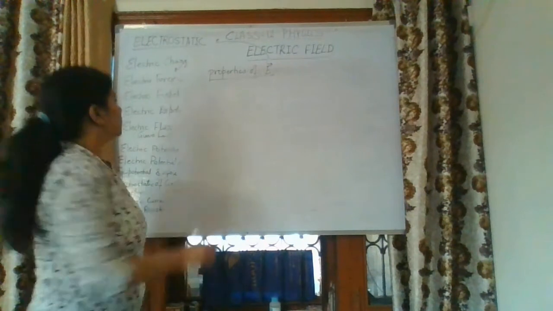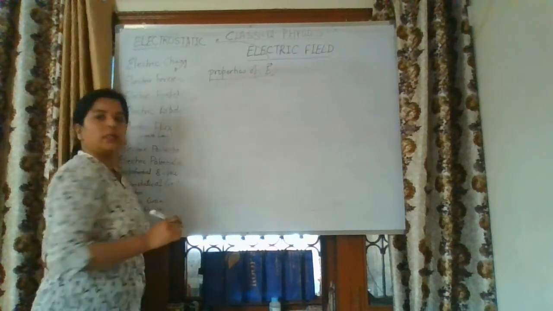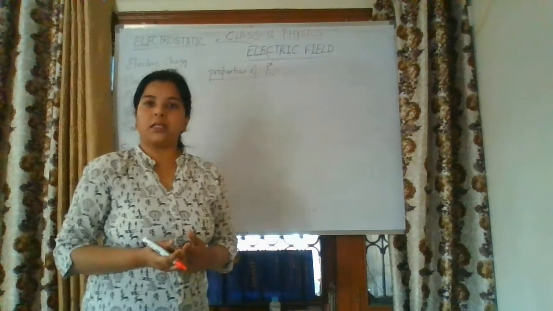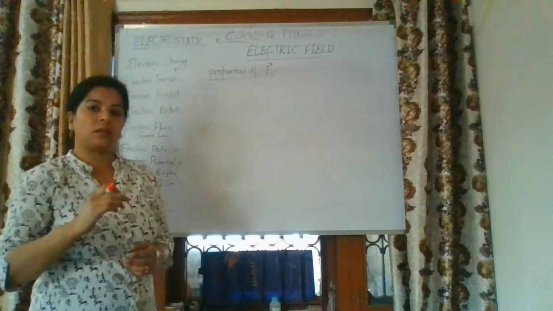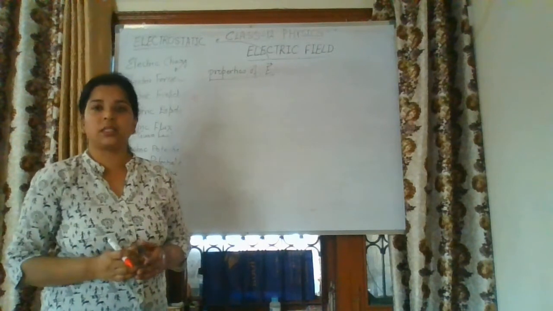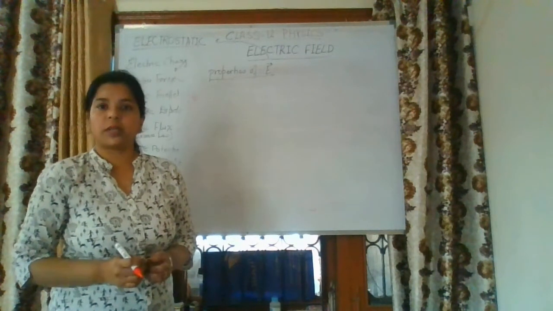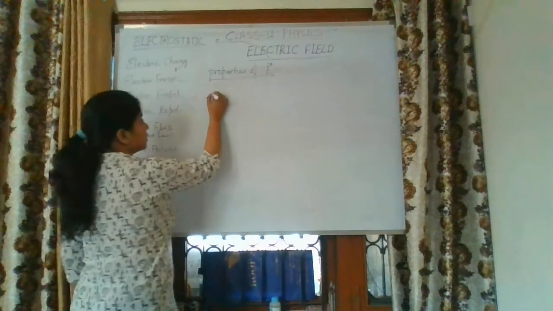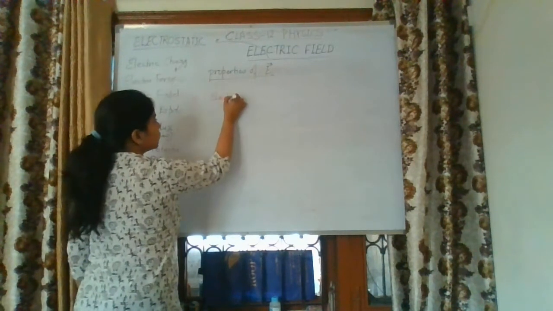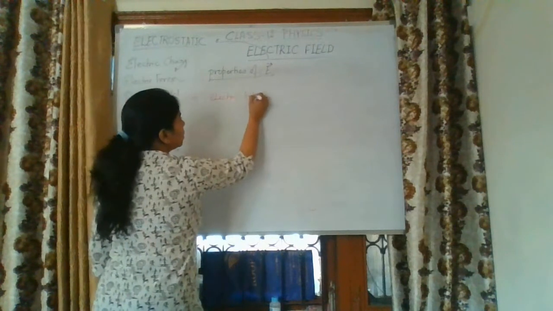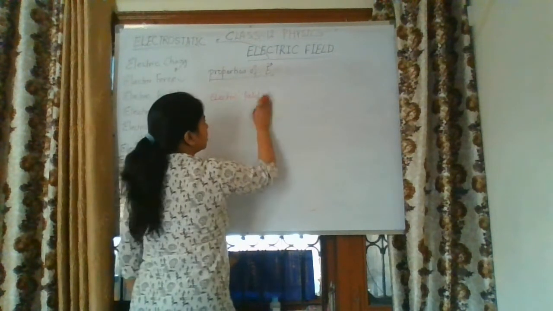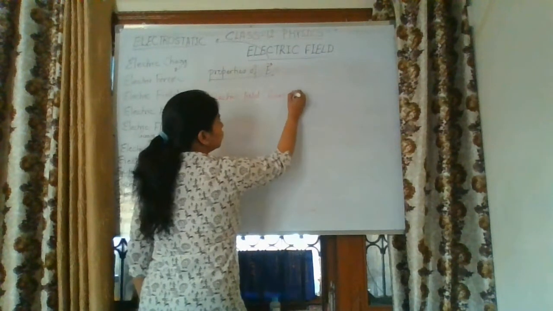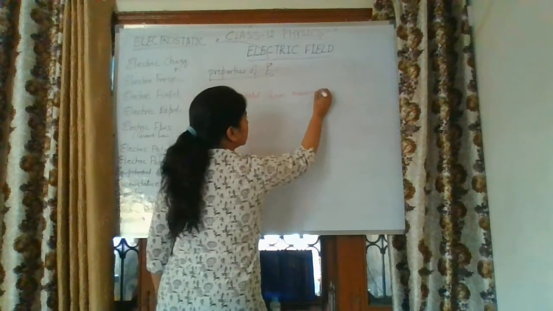Next one, that fourth property: electric field lines are present, but these are not visible to us. So that is why we consider it imaginary. Electric field lines move with the speed of light.